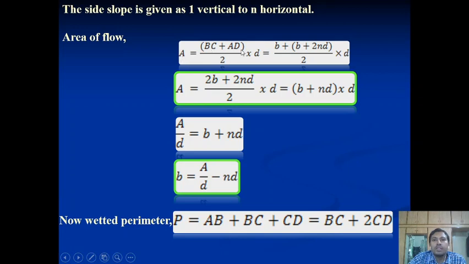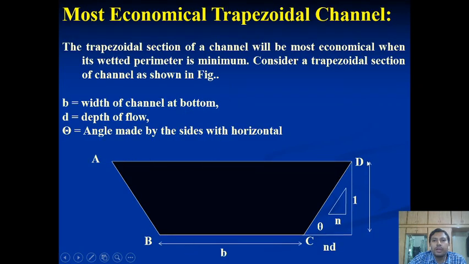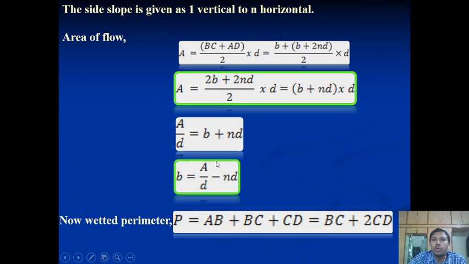A is equal to BC plus AD. It comes from the earlier figure. The same theory has been mentioned in Bansal's book, so you can refer to it very easily. And then later we have put the dimensions of the sides BC and AD, B plus 2ND into D divided by 2, right? Then it has derived that A is equal to B plus ND into D. So now it will come as A by D is equal to B plus ND.